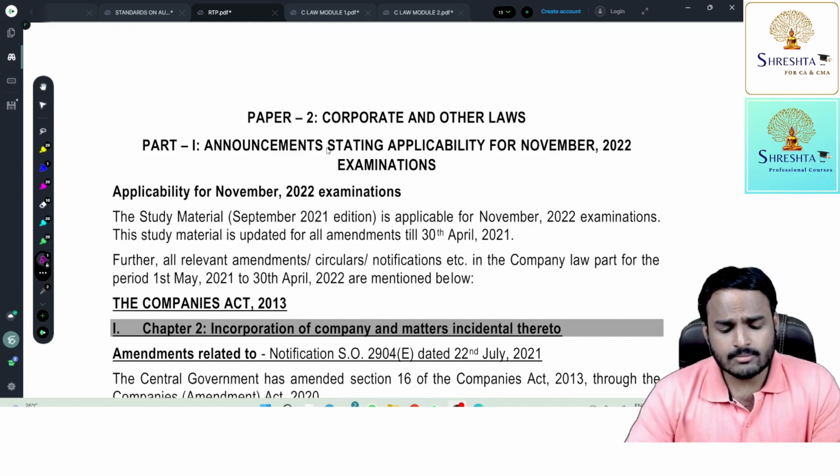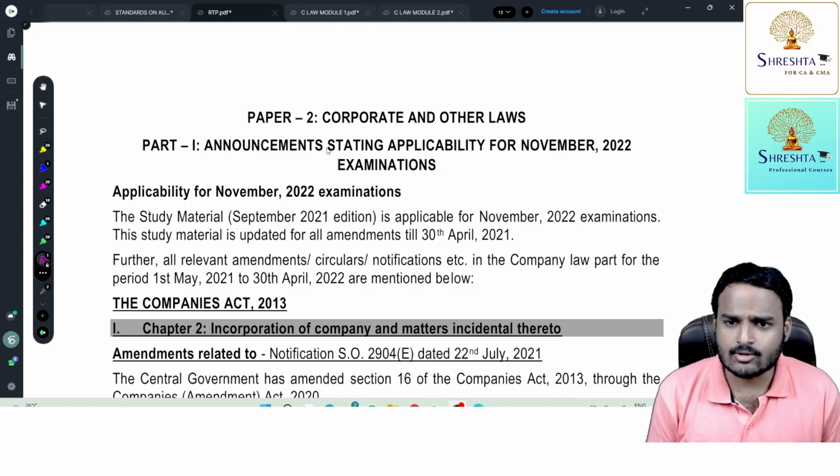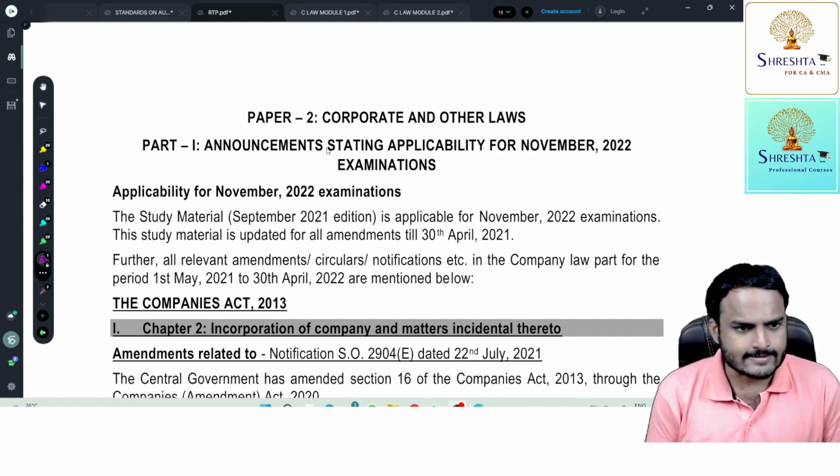Myself DV Subramaniam, and I am here to discuss corporate laws amendments and corporate laws related questions. Now, with respect to other laws, Madam Vikita will deal with all those topics. Fine. So before starting my discussion, let me tell you a small point.